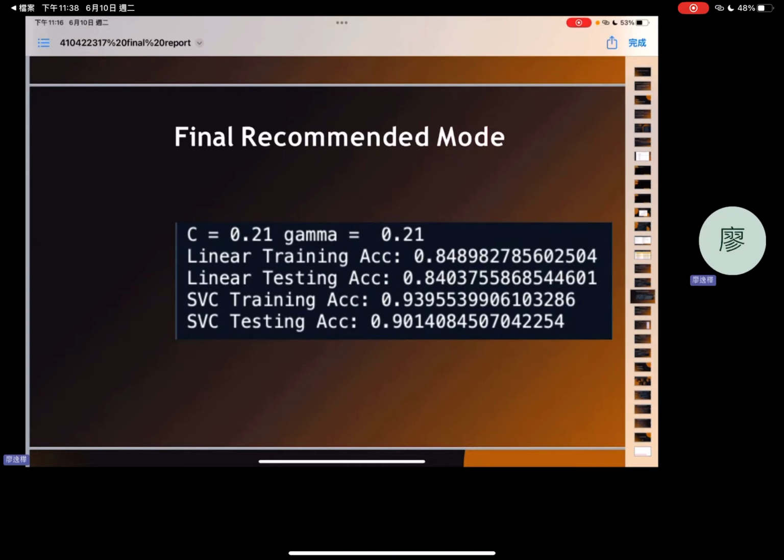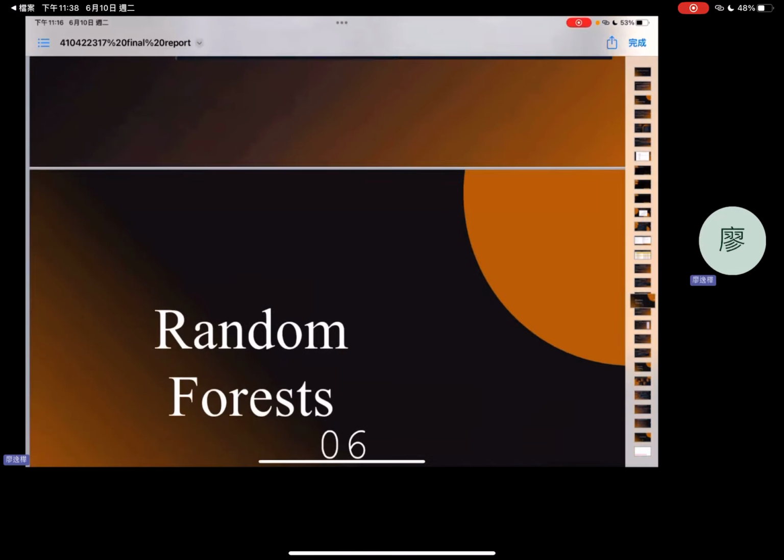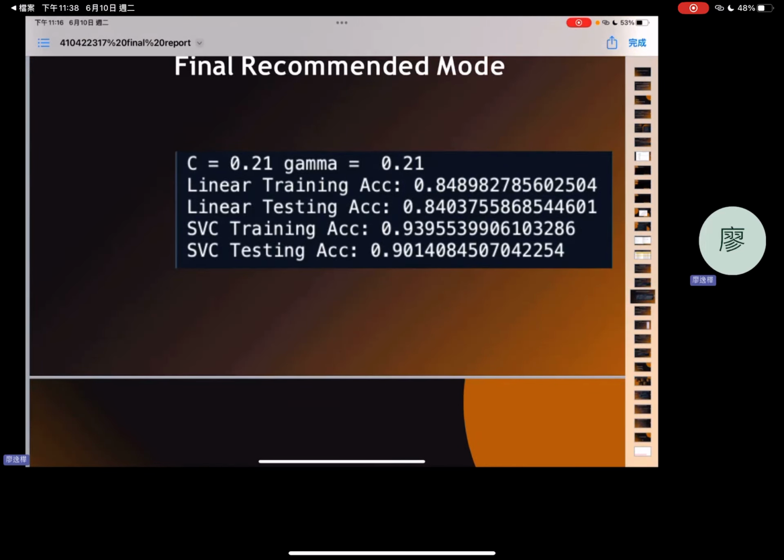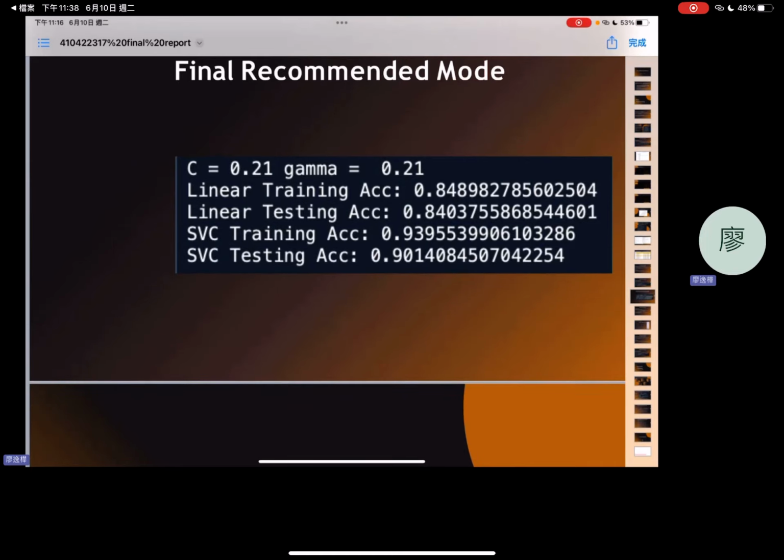In a closed storage evaluation, SVC was higher. Therefore, I choose the SVC model with gamma set to 0.21 as the final selection.